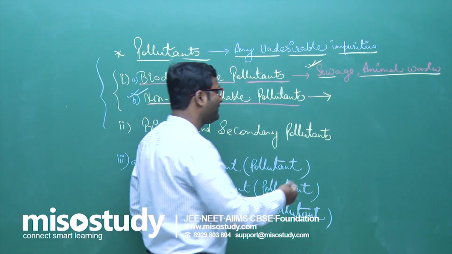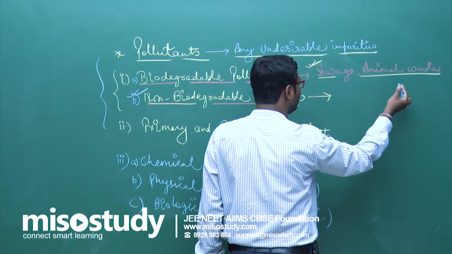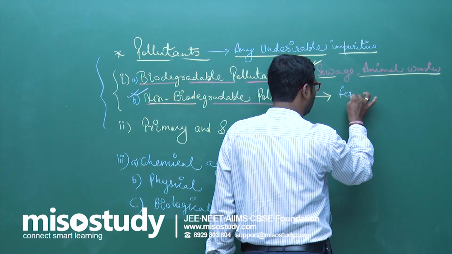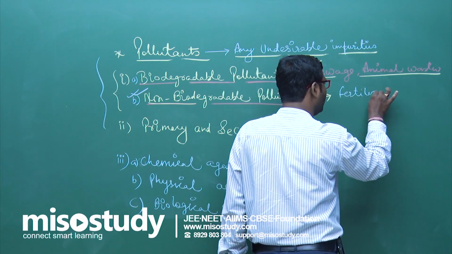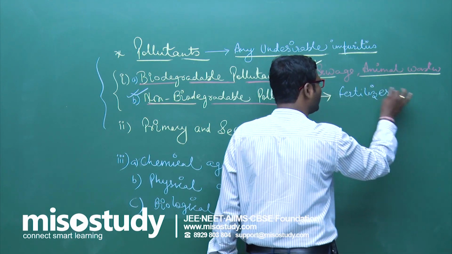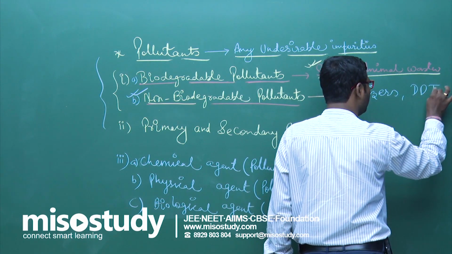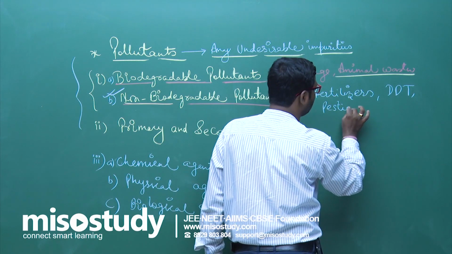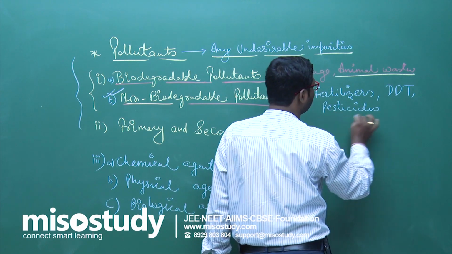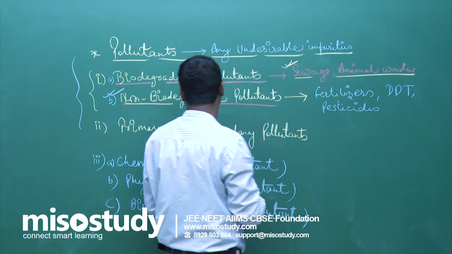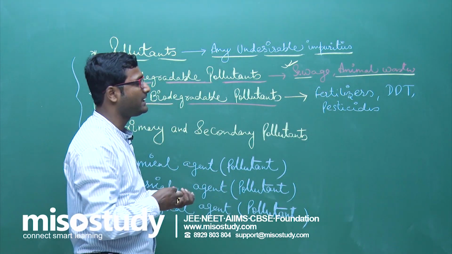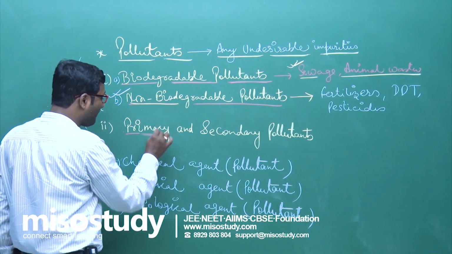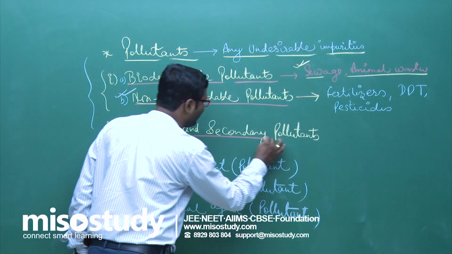Examples are artificial fertilizers, pesticides, DDT. These all are examples of non-biodegradable pollutants.